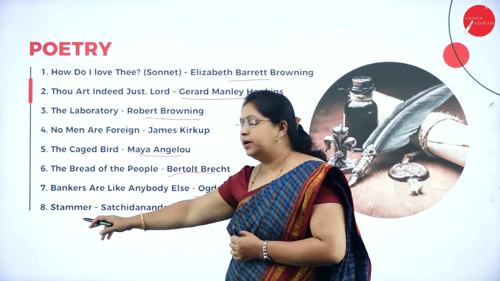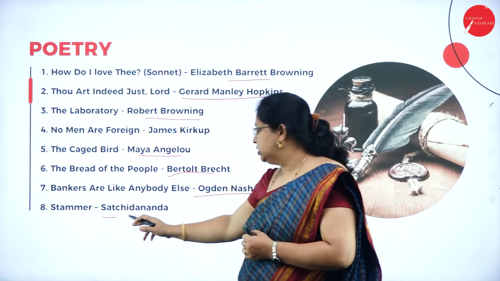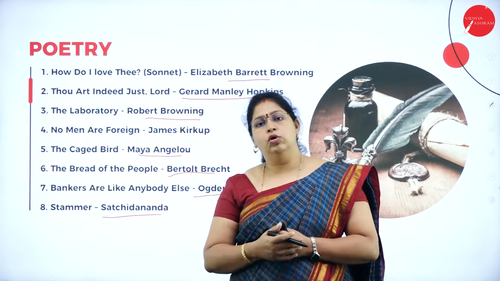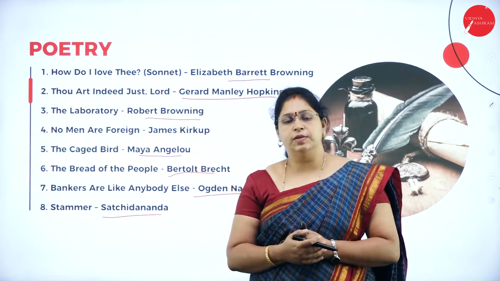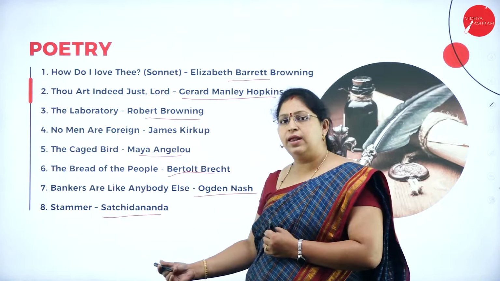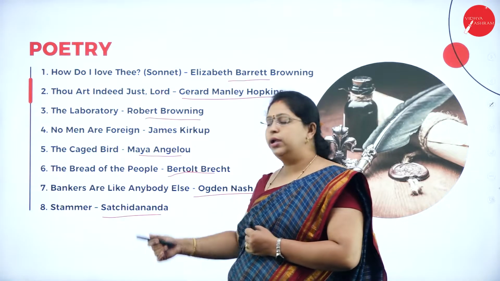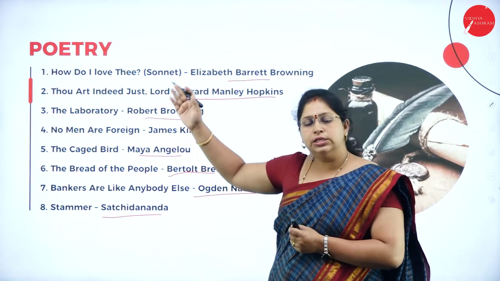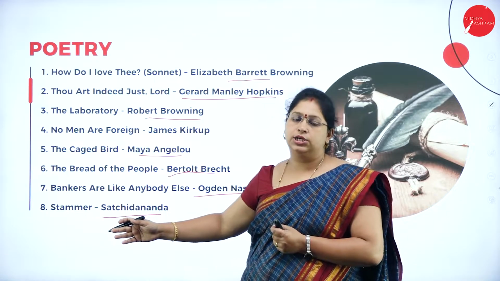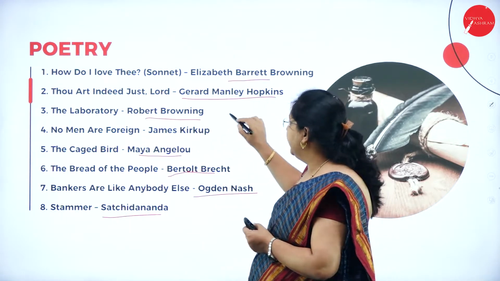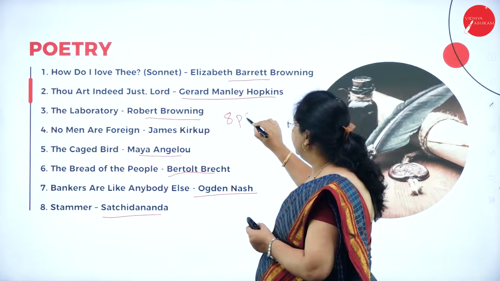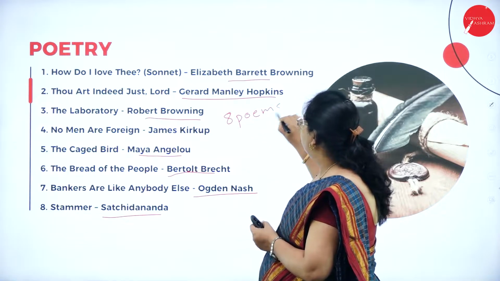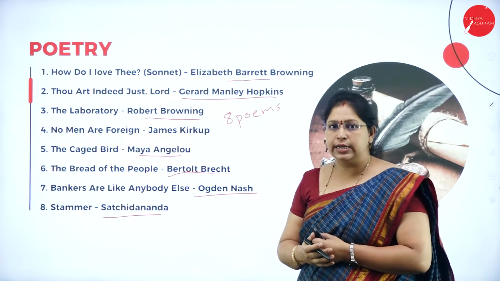Then Stammer. Stammer is written by Sachidananda. So you'll know more about the problems of the people here, which is very well written by the poet Sachidananda. So this is what you'll have under the section of poetry, that is 8 poems. You'll have 8 poems for this sem, that is second sem.